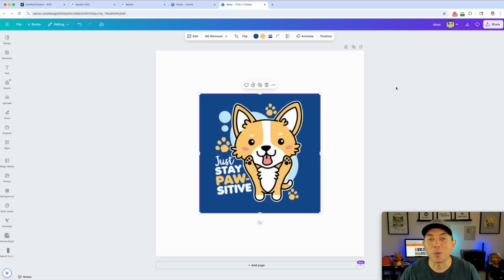Now this is only for the raster designs. If you have the vectorizer and vectorized your design, you can easily just click the background and delete it. But for those that you've upscaled and they're still a PNG or JPEG or whatever it is, a raster file, this is really helpful to get that background removed instead of trying to use some magic wand or other tool.